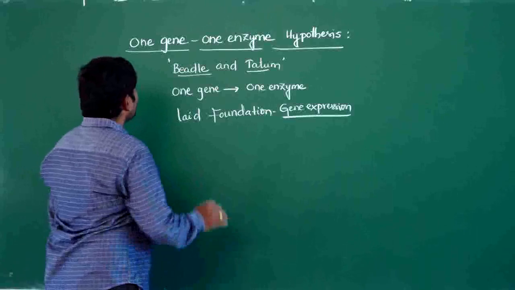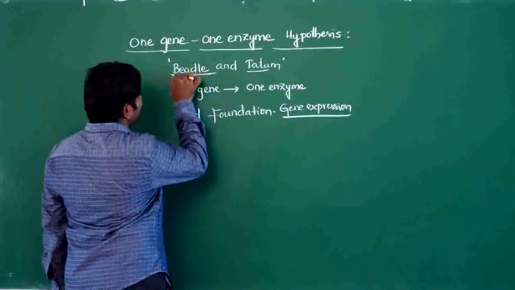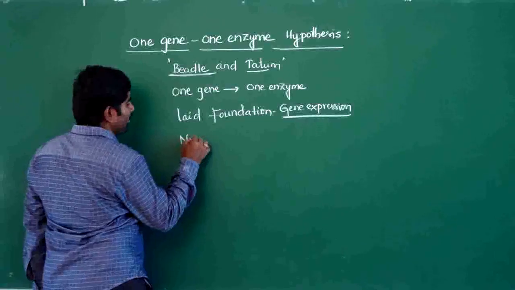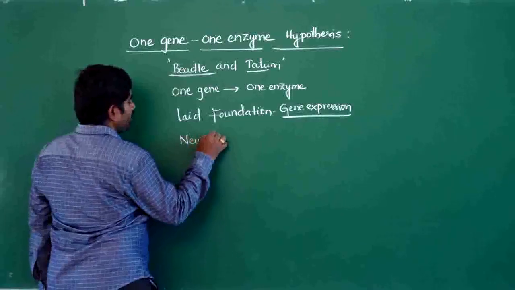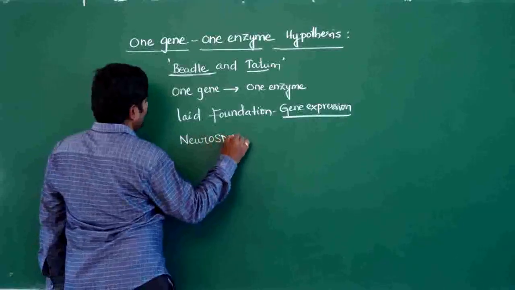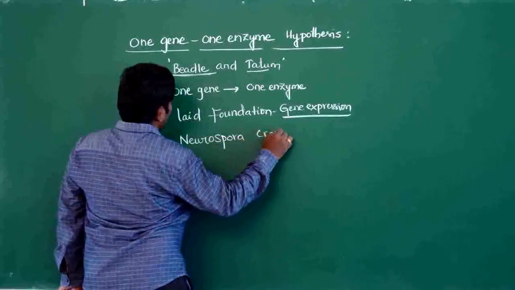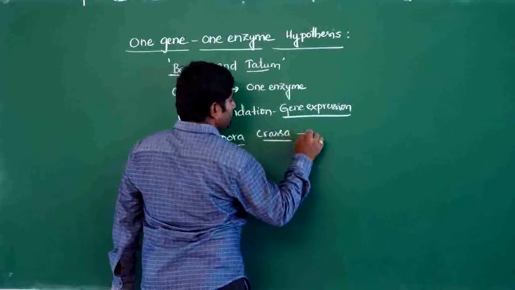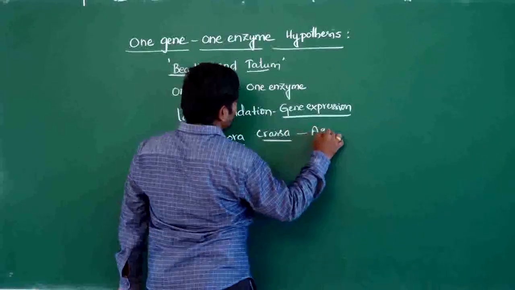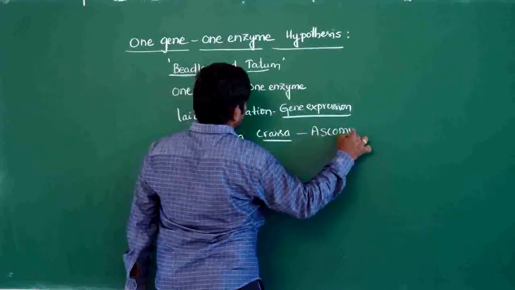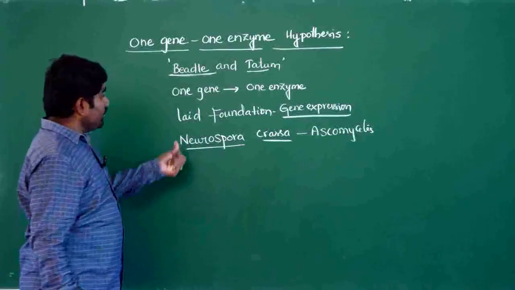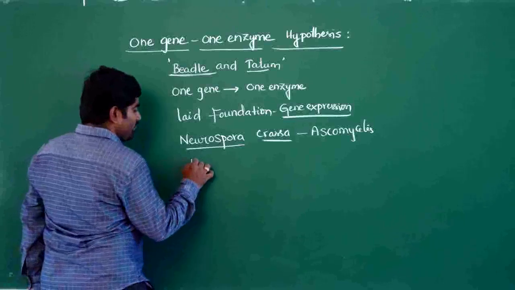Now let us see the process. Beadle and Tatum did this experiment on Neurospora crassa. Neurospora crassa is a fungus that belongs to the sac fungi, also known as ascomycetes. They took some wild types.